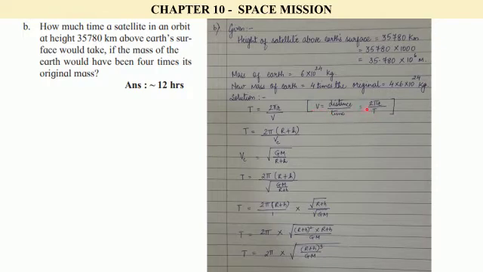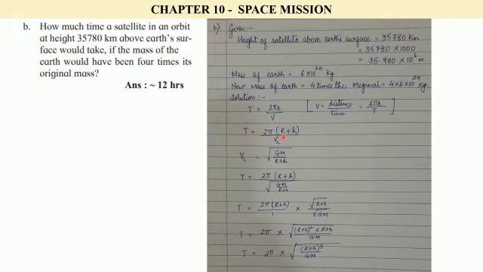So v is equal to 2 pi r upon t, or we will have t is equal to 2 pi r upon v. As it is given here, we have to find out t, that is the time of revolution. That will be 2 pi r upon v. So t is equal to 2 pi.